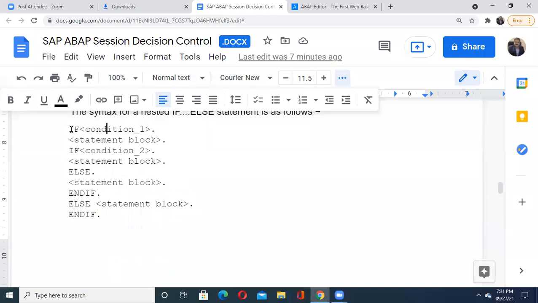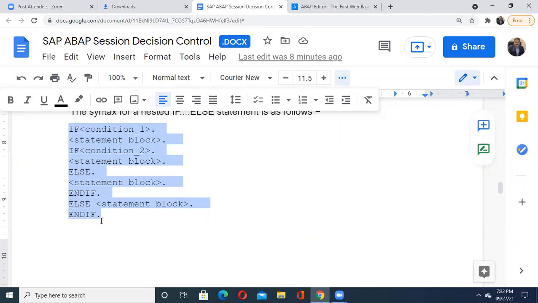See that the first block is what? If condition 1, then statement block, right? Then what is the second part? If, again I have written the if condition block, then else statement block, and end if. Now please understand this end if is actually for your inside if. This is if else end if, and then for your outer if, it starts from here, and it executes your entire inner if else, and then it goes for its outer else part, then it goes for this end if.